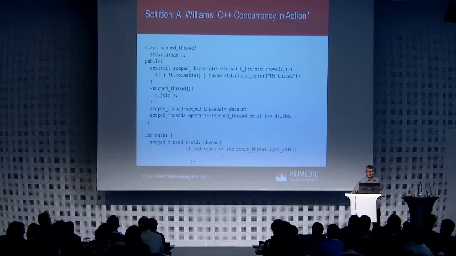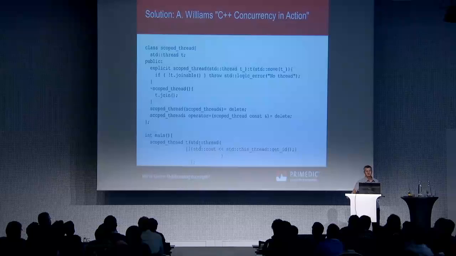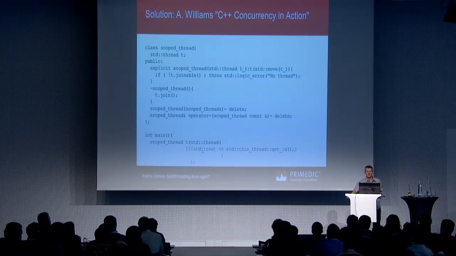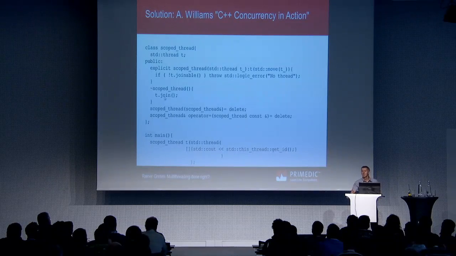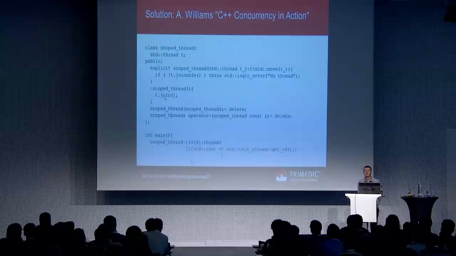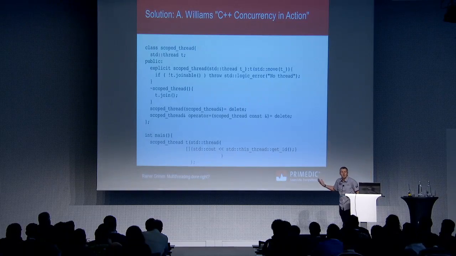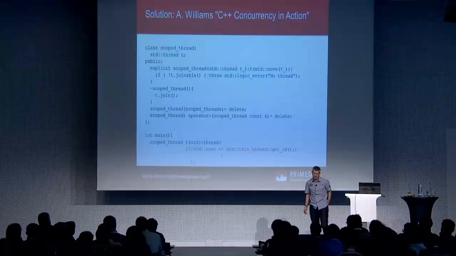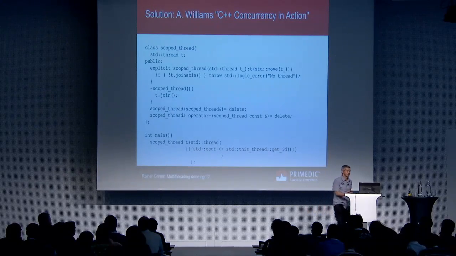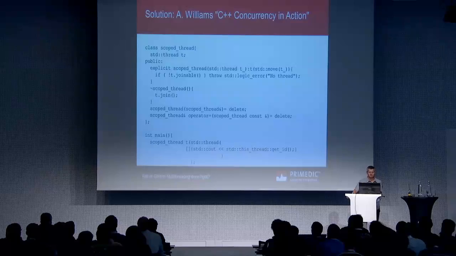This scoped thread accepts a thread, sets the work package of the thread, sets the stuff the thread wants to execute, and what he is doing is, in the destructor, he invokes t.join. So he's done. So you cannot forget your thread. That's the scoped thread from Anthony Williams.